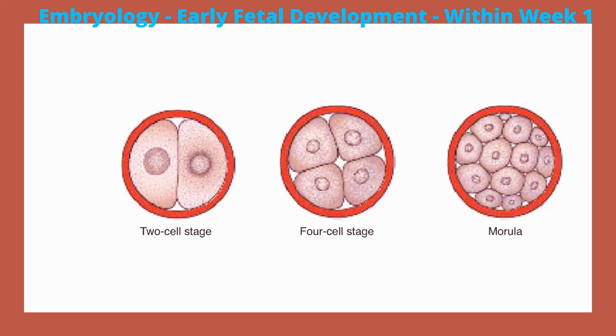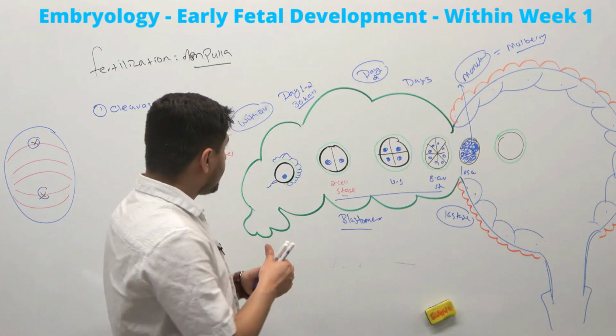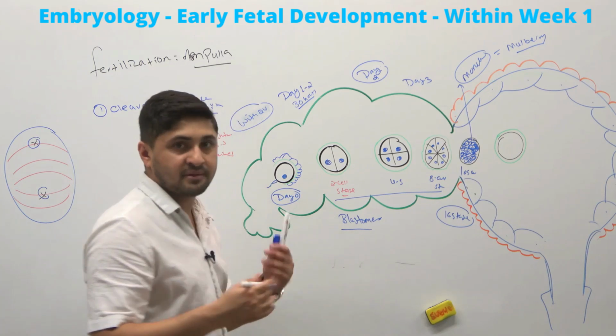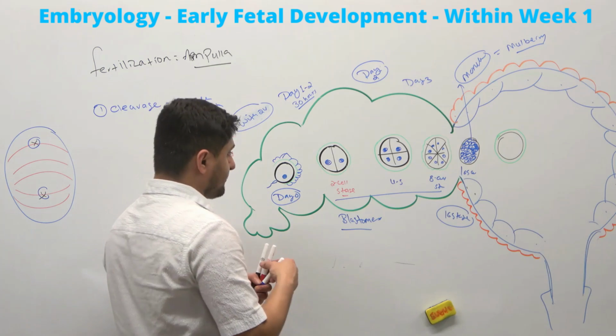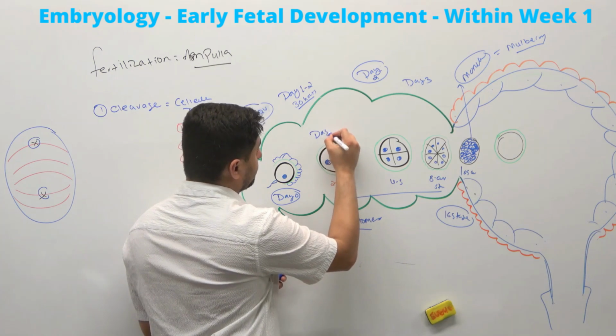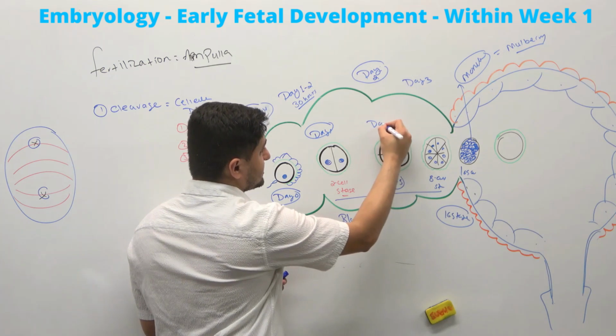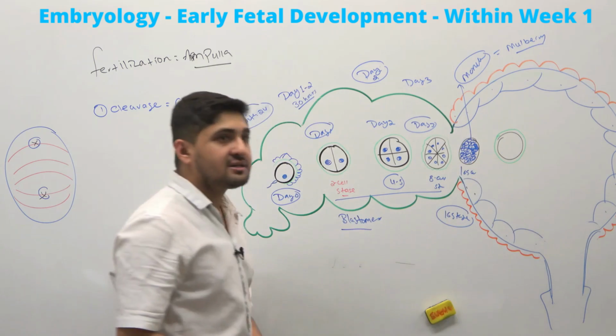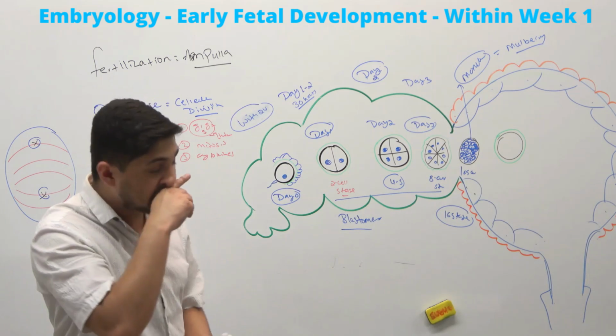I'm showing you how the embryo actually looks, and again I got this image from Langman. There are 2 cells here with the cleavage furrow, making the 2 cell stage, then a 4 cell stage, and this is a morula. Fertilization happens on day 0, within 24 hours. The 2 cell stage is day 1. The 4 cell stage happens on day 2, the 8 cell stage on day 3, and on day 4 the 16 cell stage, or morula, is formed.